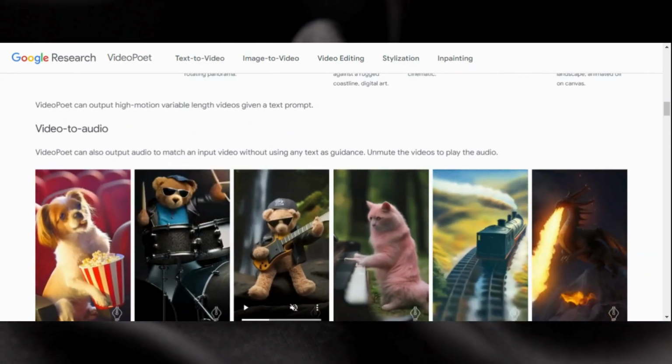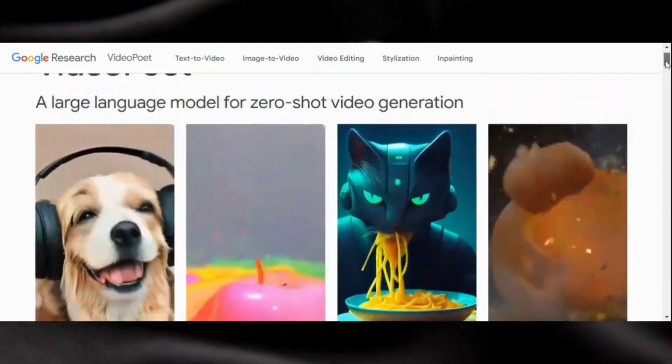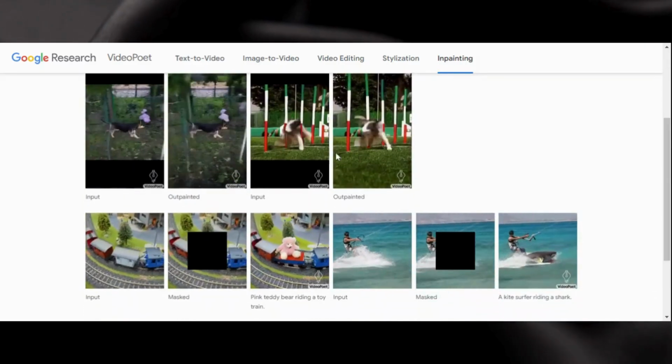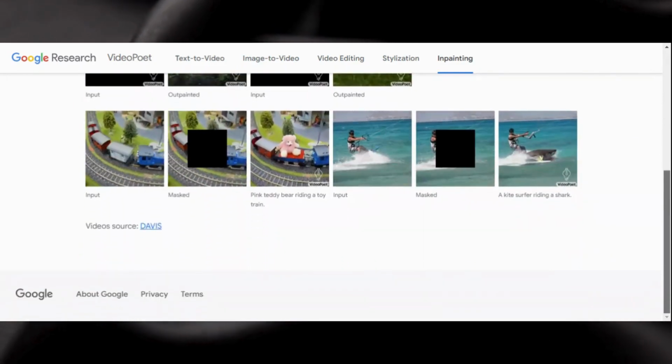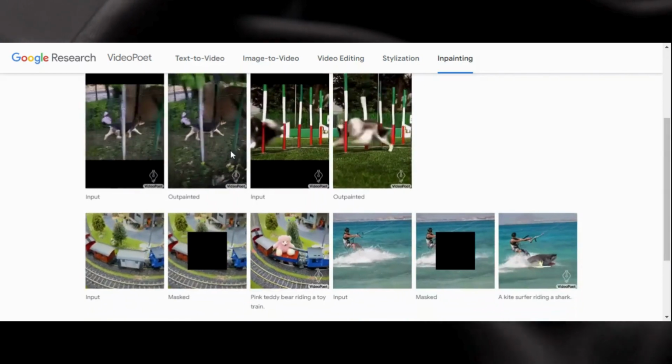Zero-shot video generation is a useful tool that lets you make movies right away from any source without having to change anything or learn how to do it. It knows how to do this because it has seen and heard a huge number of films, pictures, and sounds from all over the world. It can also work with and make files that mix music, video, and pictures, among other things.